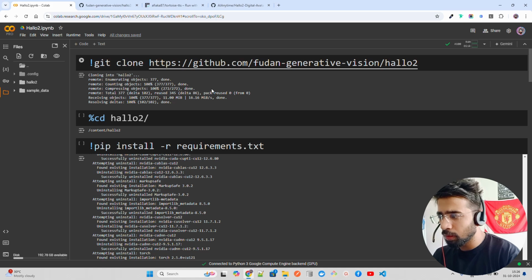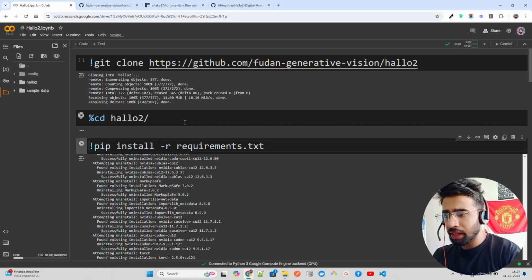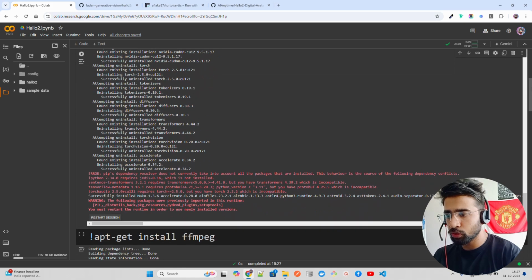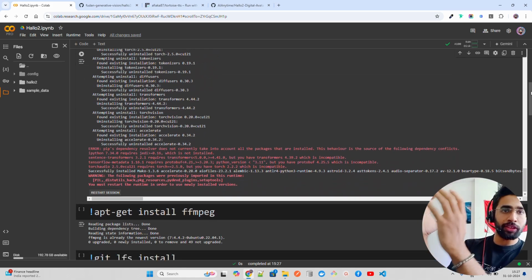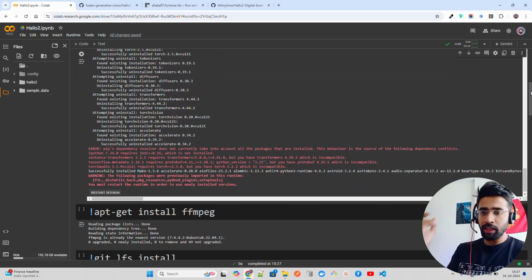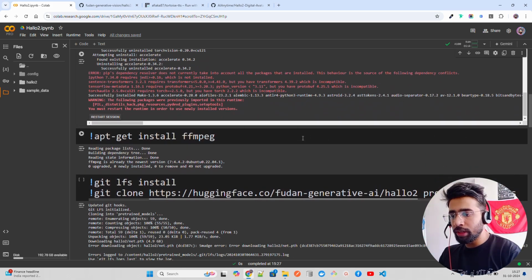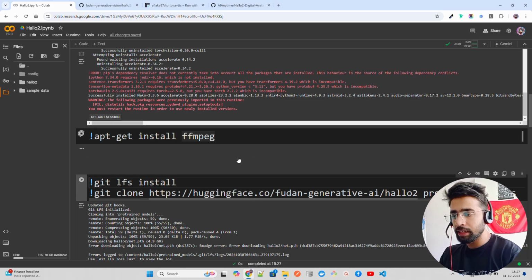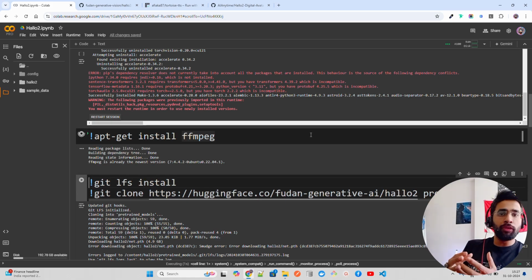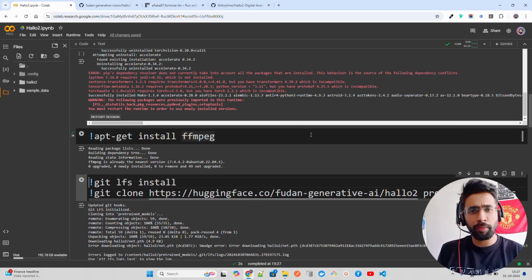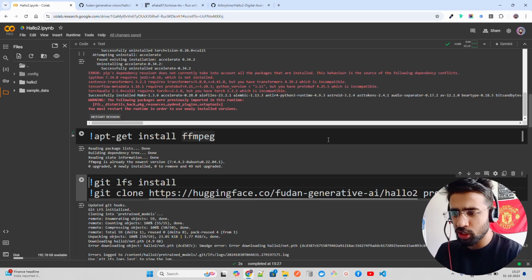If you look at here, we first cloned it, and then we're going to cd inside it. Once you cd, you have to do a pip install requirements.txt. I already did that just to save some time. After that, you have to restart the session. Once you restart the session, again you have to cd inside it, because then it comes out of the environment. Now you need to install ffmpeg, a command line utility tool for video manipulation or video processing, whatever you call it. So I just installed it.